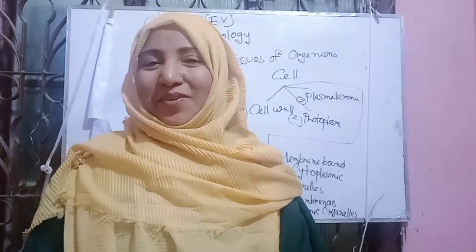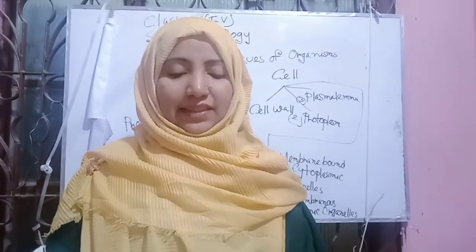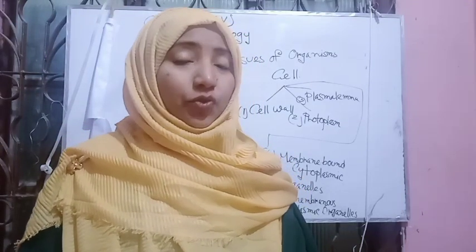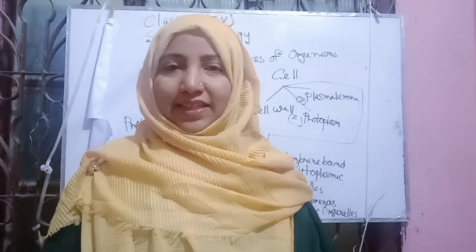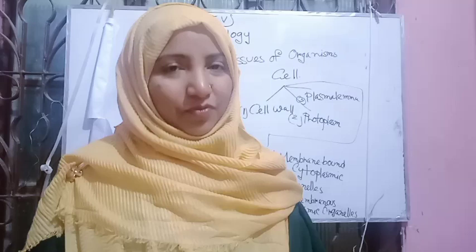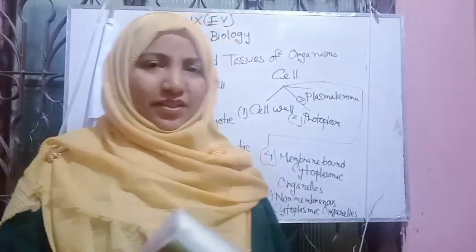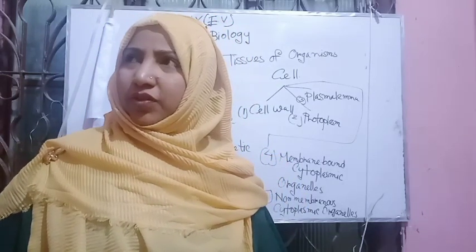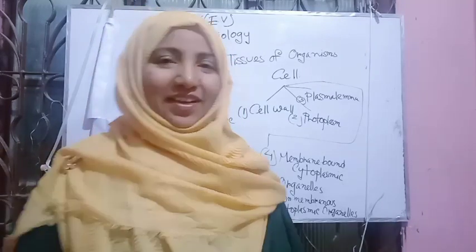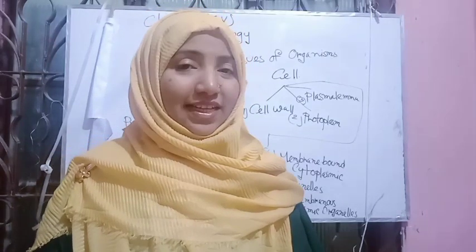Today we are going to start our very important chapter. The chapter name is chapter 2, the cells and tissues of organisms. It's also a large chapter. Here are the two categories: one is the cell and second is the tissue. What's the meaning of cell? Cell is the formation and also the foundation of any body structure. When the cell's structures are added one by one, the other structure is the tissue. It's also the basic concept of cell and tissue.